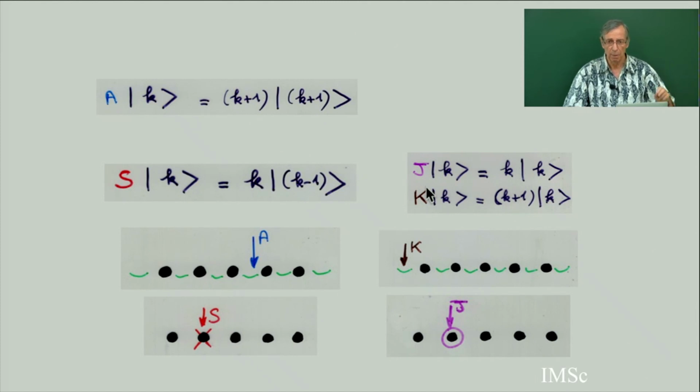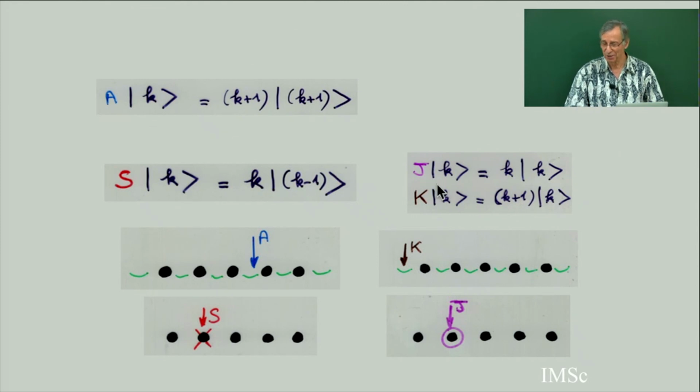And K minus J is just identity on all k's. Here? K minus J? Yes, it will map every vector to itself. Except 0. Yes, 0 is doing something funny, right? J annihilates 0, but K sends it to itself. It's still identity. So yes, you have to take care of the 0. But we will see there is some relation between A, S, J, and K.